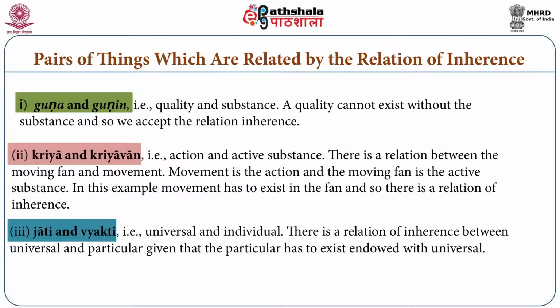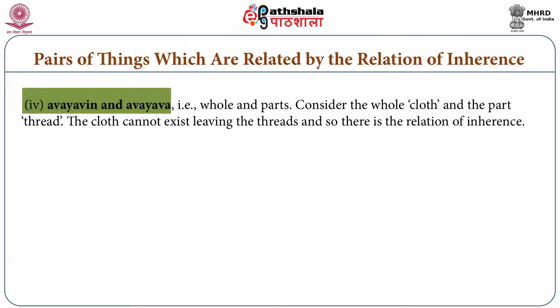Another example is Avayavi and Avayava, whole and parts. Between whole and parts there is a relation of inherence. You can see that there are threads and there is a cloth. Cloth is the whole and the threads are the parts. So the cloth cannot exist leaving the threads. In threads it must exist. Without threads it cannot. So these two are Ayuta Siddha, and there is a relation of inherence.